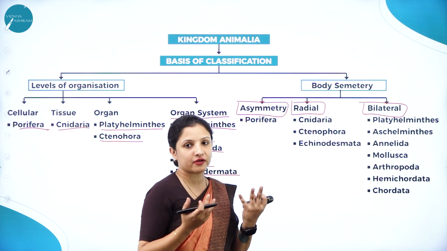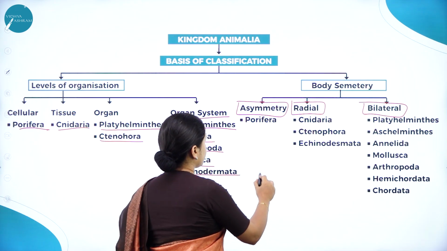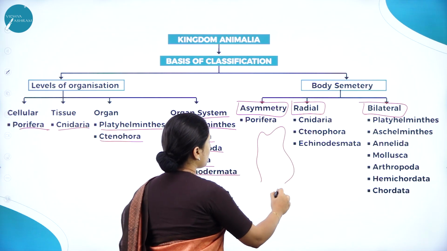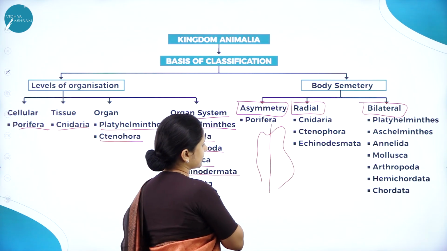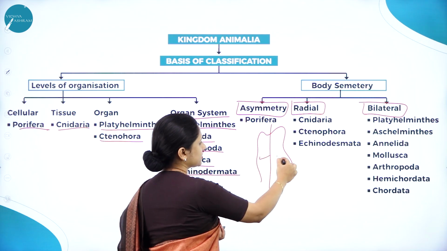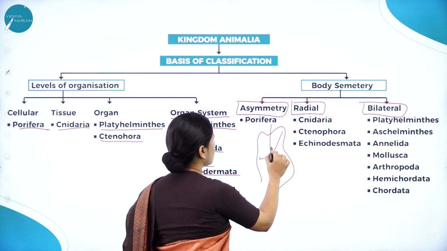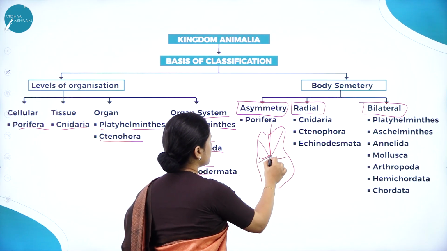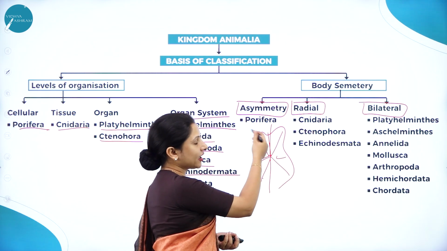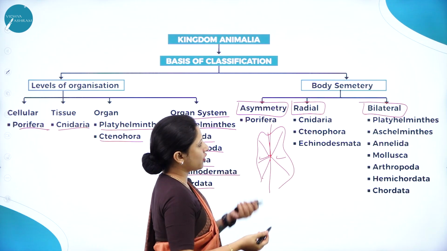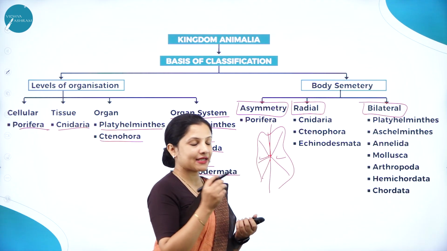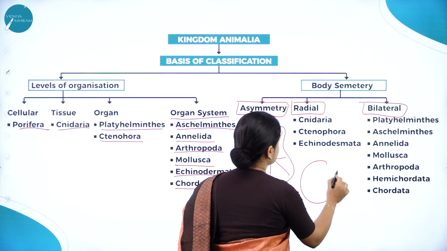Say for example, porifera. If you look at the diagram of porifera, that is sponges, they somewhat look like this, and I draw a line at the center. Does one half look exactly similar to the other? No. Or if I try to cut radially also, they'll not look similar to one another, right? So that is why they are asymmetrical in nature. Therefore, porifera.